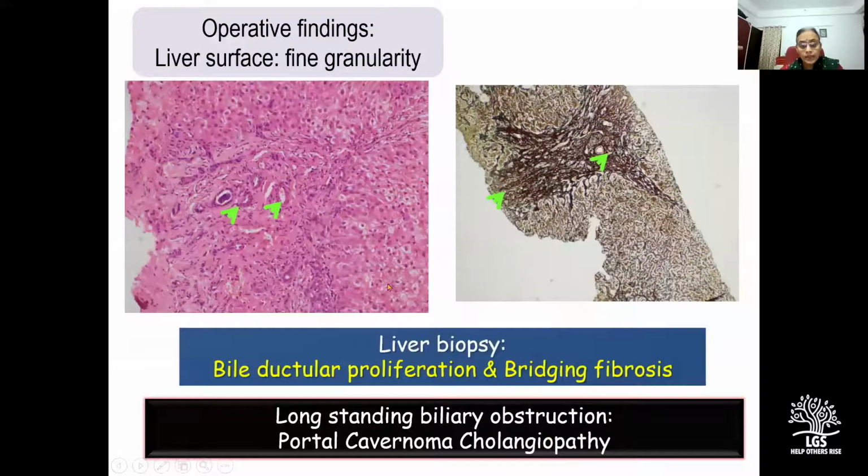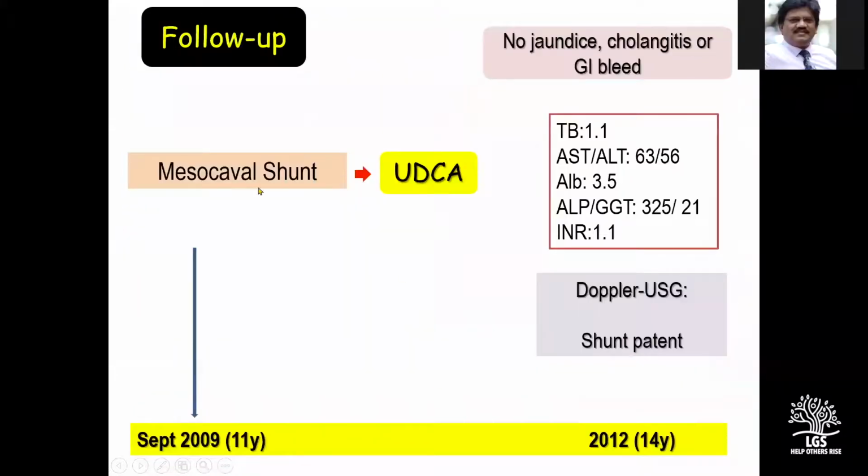So the intraoperative liver biopsy showed bile ductular proliferation with bridging fibrosis, which suggested long-standing biliary obstruction because of portal cavernoma cholangiopathy. Following the mesocaval shunt, we put this child on UDCA, and after 3 years, with a persistently patent shunt, the LFTs of this child had normalized.